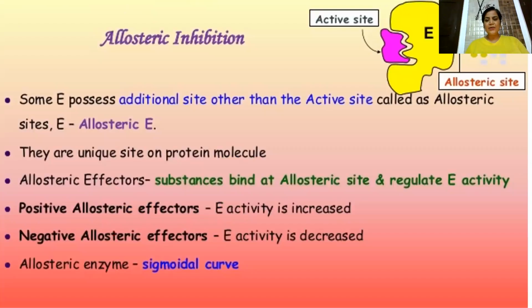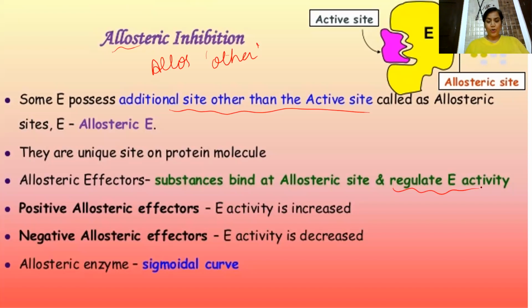Now let's see what the important postulates of this are. As I just told you, some enzymes possess an additional site other than the active site. Allo means other. So they are a unique site on the protein molecule. Allosteric effectors are going to bind and regulate the activity of the enzyme.